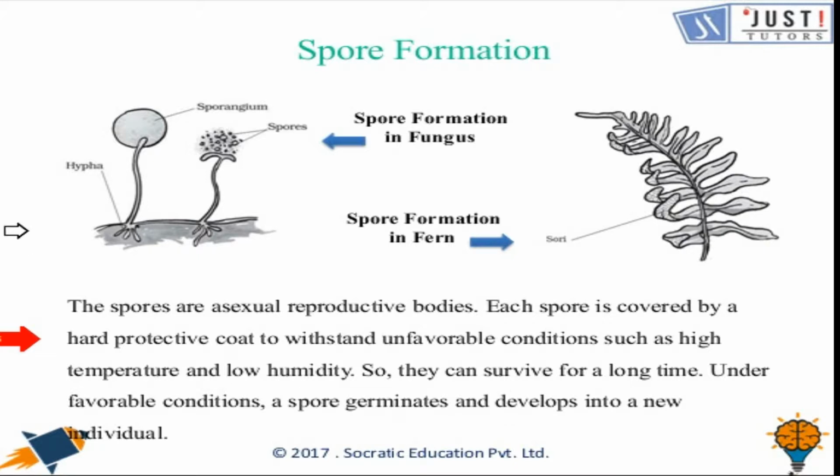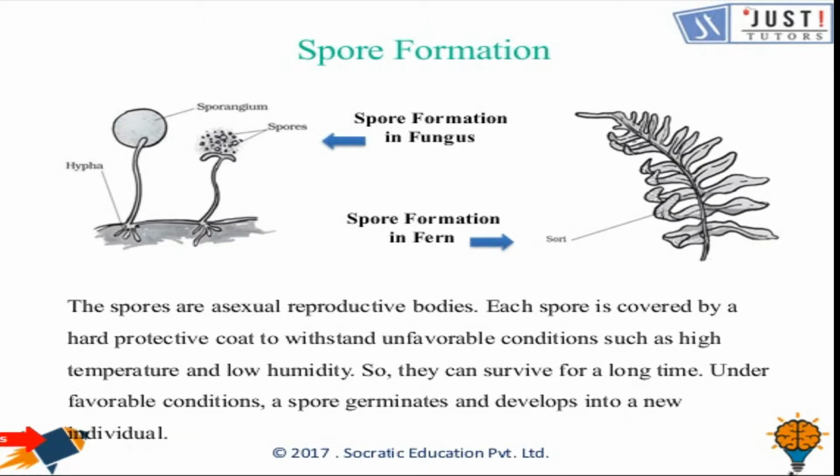For example, when we talk about bread, you have noticed that in summer it easily gets infected by fungus, and there are green spores on the bread surface. That is spore formation. They can survive for a long time, and under favorable conditions a spore germinates and develops into a new individual.